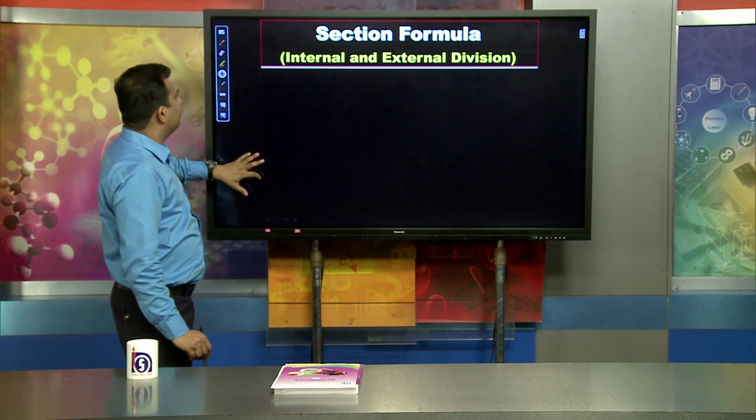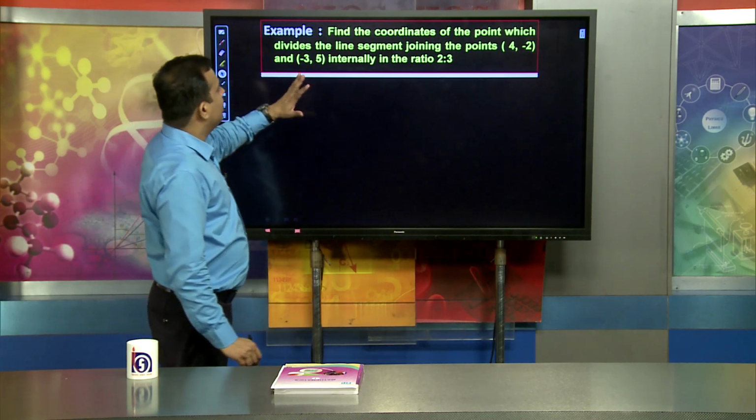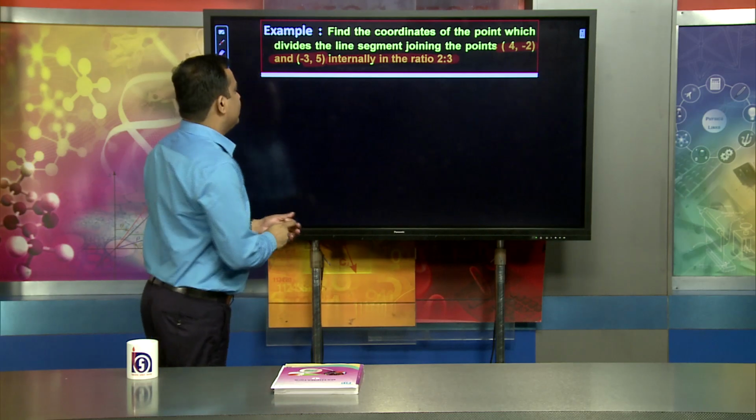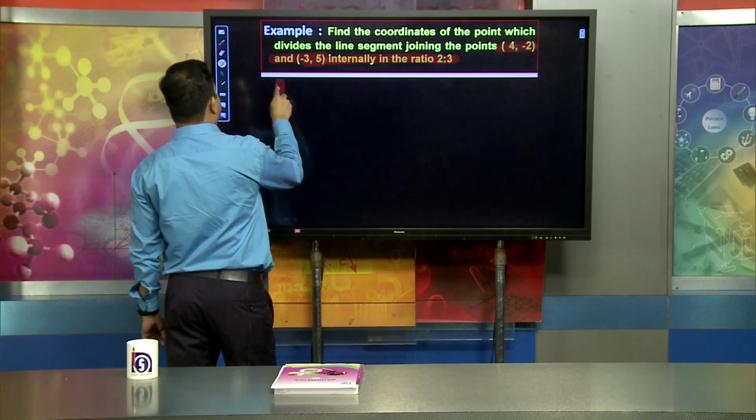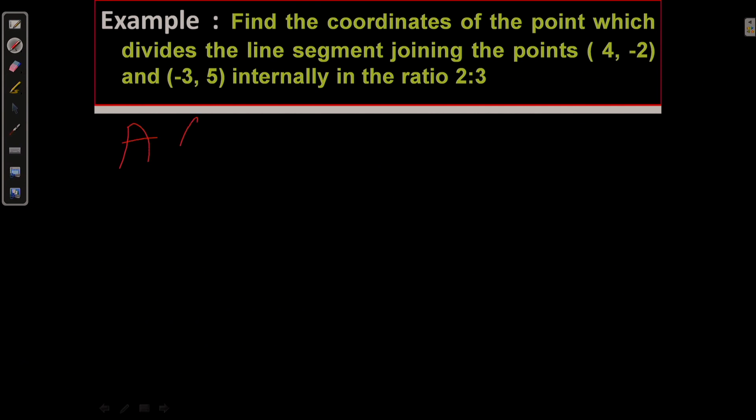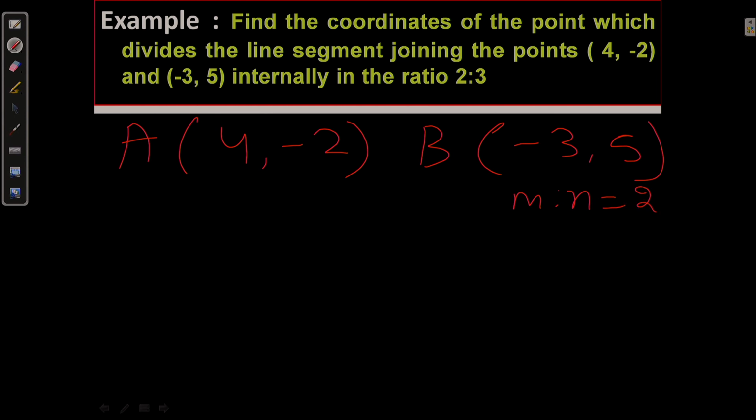Next, suppose I would like to take an example. Find the coordinate of the point which divides the line segment joining the points 4, minus 2 and minus 3, 5 internally in the ratio 2:3. Suppose A is the point 4, minus 2 and B is the point minus 3, 5, and the ratio is 2:3. So m is to n equals 2:3.